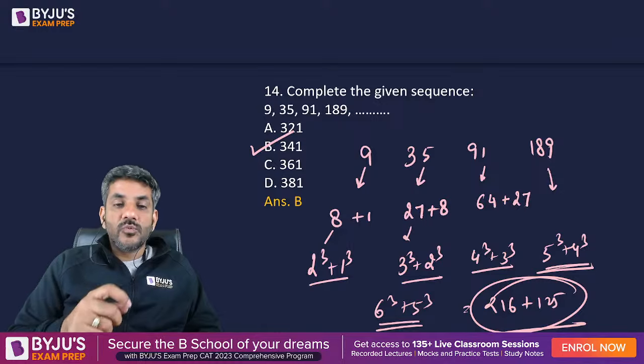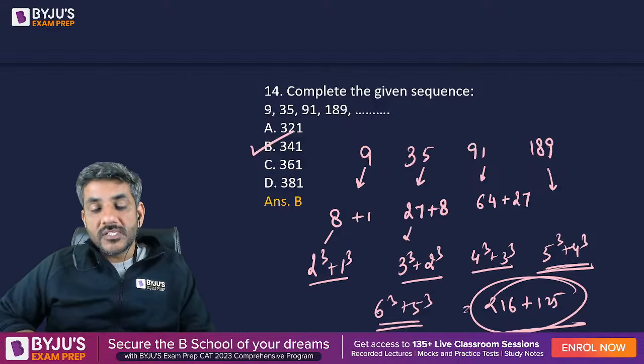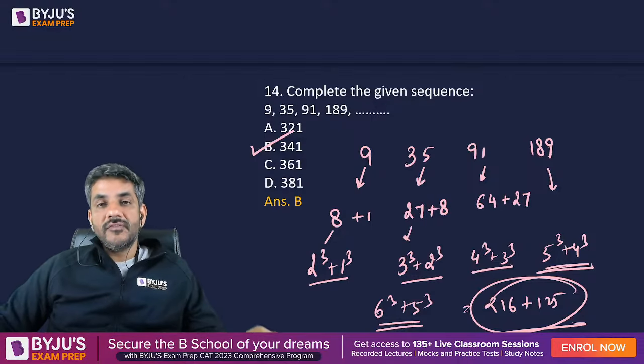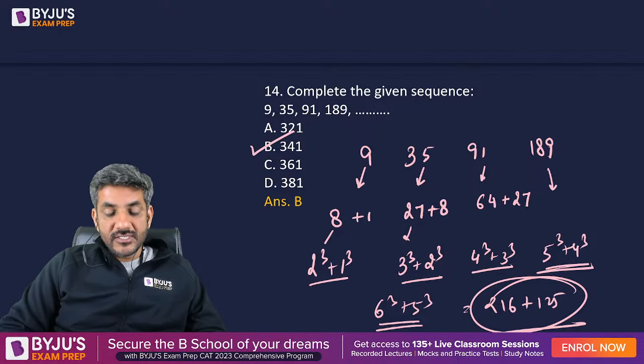The first term was 1 cube plus 2 cube. The second term was 2 cube plus 3 cube. The third term was 3 cube plus 4 cube, then 4 cube plus 5 cube. So the last one has to be 5 cube plus 6 cube, which gives us the answer as 341. So Pranjul says got it, Sonal says got it. That's great. I'll move ahead now to the next question.